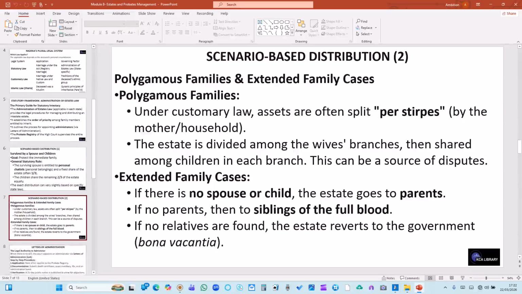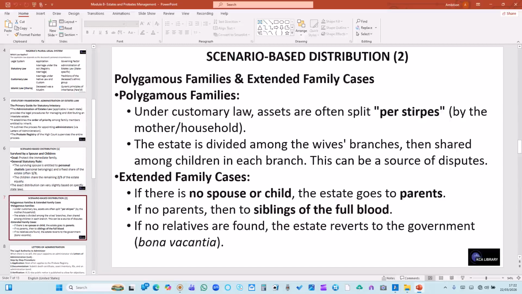Let us look at scenario-based distribution two, in a polygamous family and extended family cases. Polygamous family: under customary law, assets are often split per stirpes, that is by the mother and household. So it is shared by the mothers. Then the estate is divided among the wives' branches, then shared among the children in each branch. This can be a source of dispute.